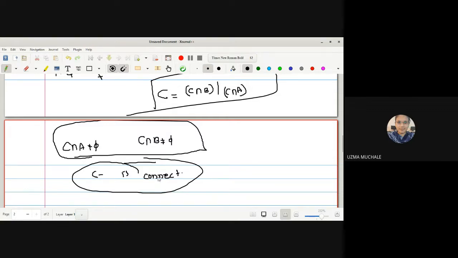Let us remind you what we have studied about connected sets. What is the definition of connected? It is exactly the opposite of a separation. What is a separation? A set E is said to be separated if you have two non-empty disjoint sets such that their union gives the set and neither of them contains a limit point of the other.